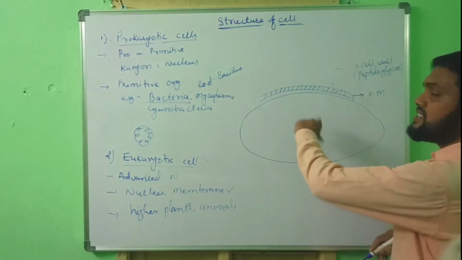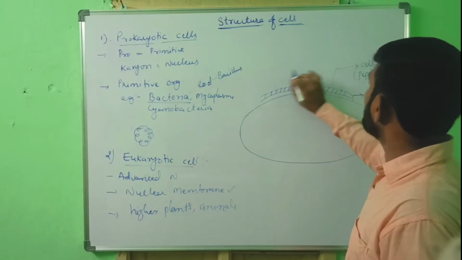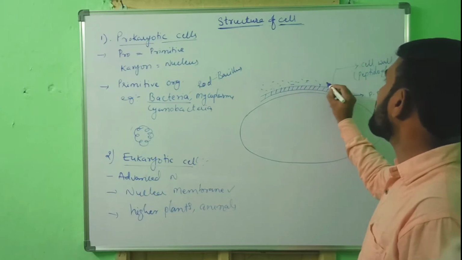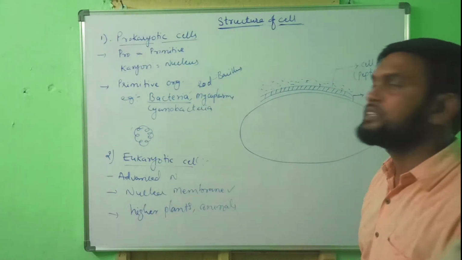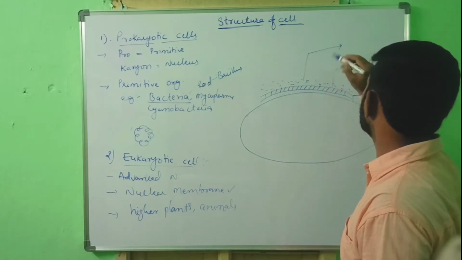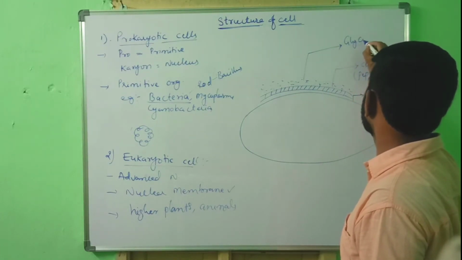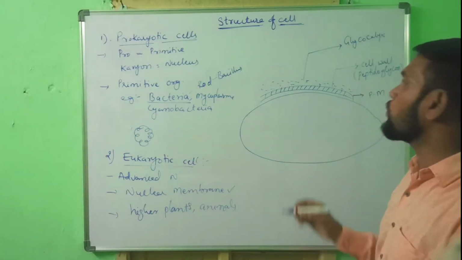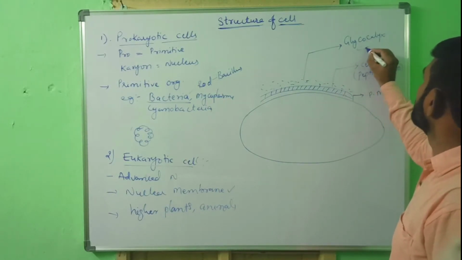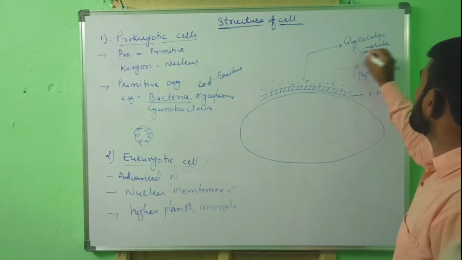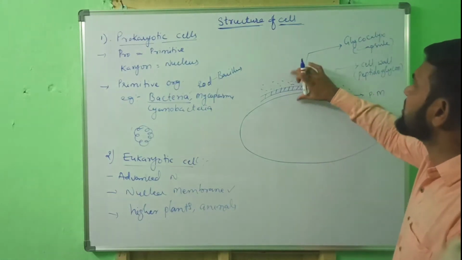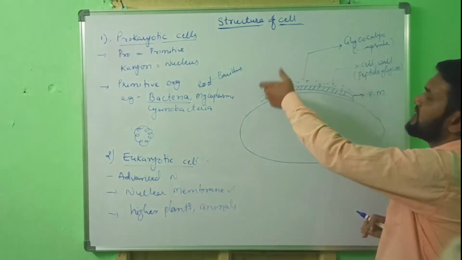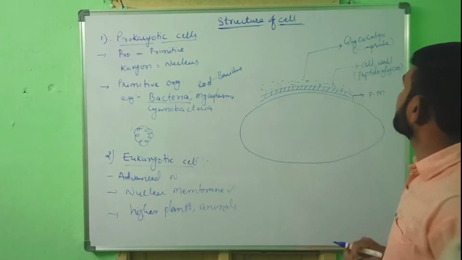Okay. In some bacteria, outer to the cell wall, a gelatinous layer is present, which is known as glycocalyx. Otherwise, it is also known as capsule, which protects the bacterial cell from drying, otherwise desiccation of bacterial cell.